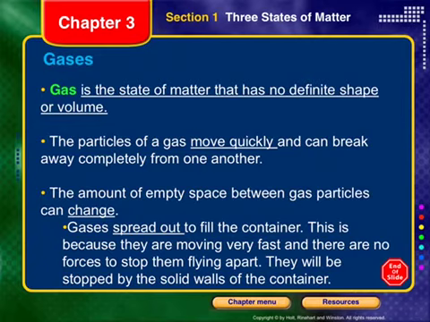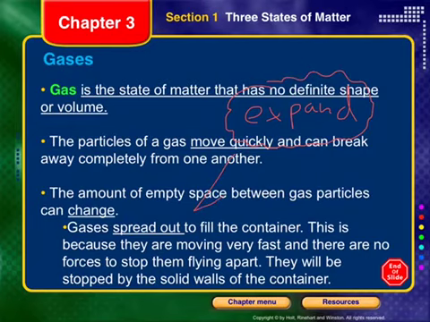The particles of a gas move quickly. Another way to say that is that particles of gas expand. The amount of empty space between gas particles can change, right? There's this expansion that's always happening with gas. Gas is spread out to fill a container. This is because they're moving fast and there are no forces to stop them from flying apart. So imagine this is a cloud of gas. It's always going to expand outward and keep going to whatever container it's in.